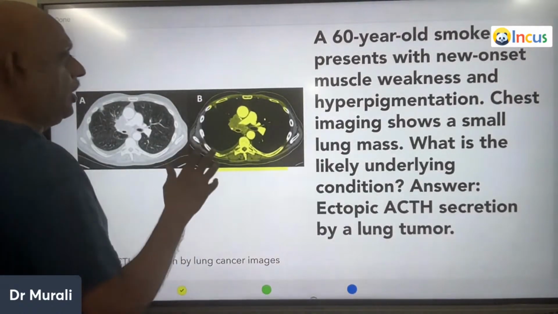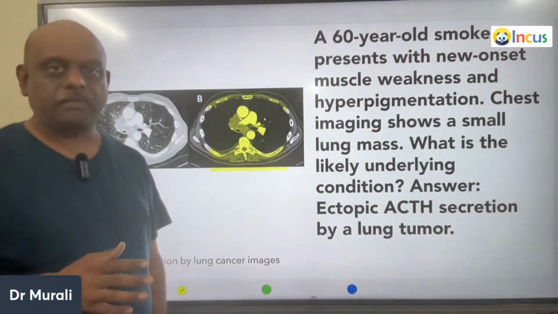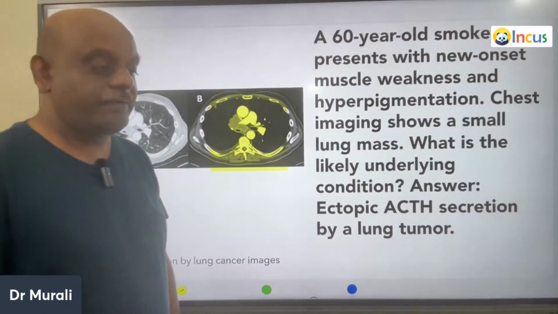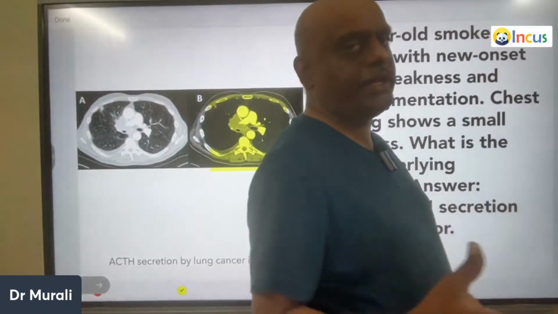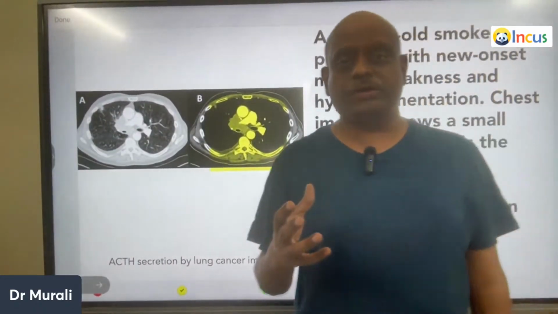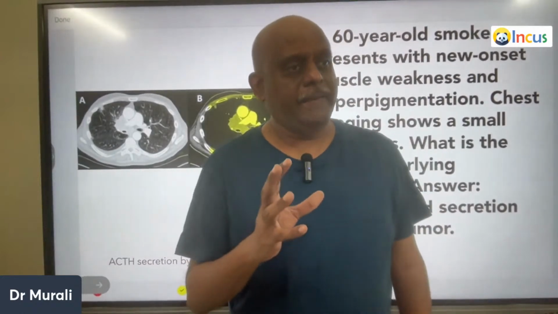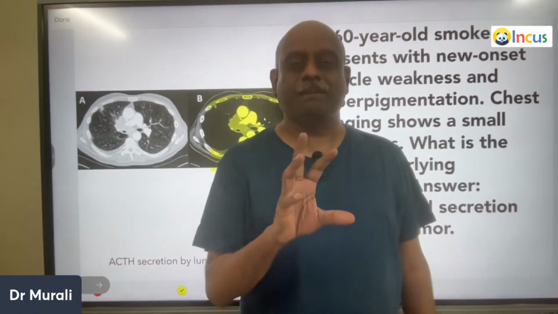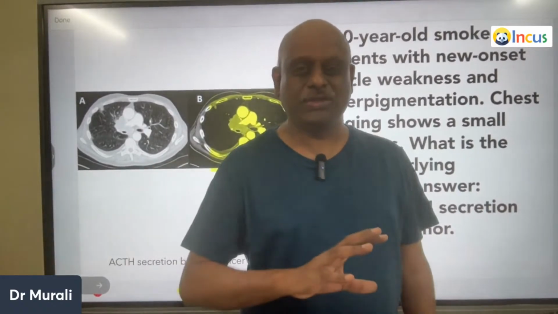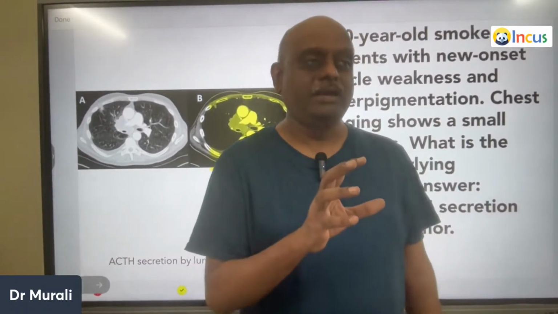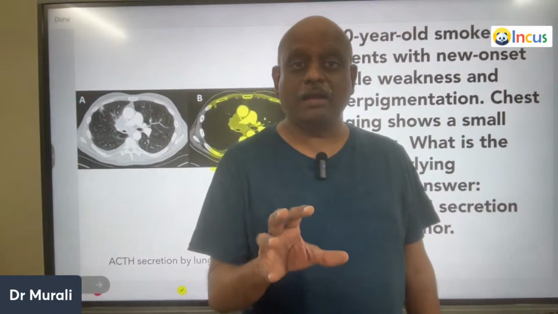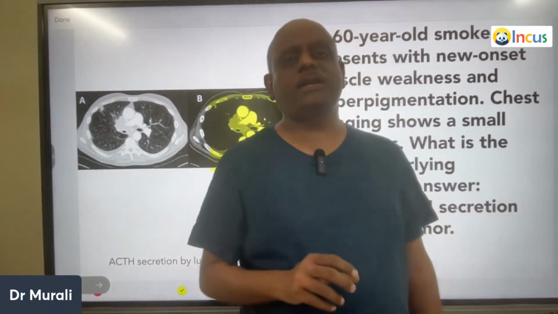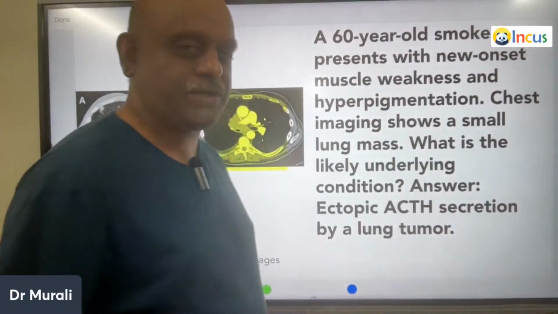So doctor, always remember, there's muscle weakness, hyperpigmentation. Whenever ectopic ACTH is produced, ACTH is produced from a precursor called POMC, pro-opiomelanocortin. From the same peptide, melanocyte stimulating hormone and ACTH are produced. Every time ACTH is produced, MSH is released, and that leads to hyperpigmentation.